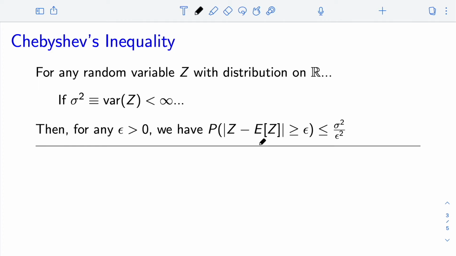So now we've moved from taking a positive random variable and bounding its tail probability in terms of its mean to a not necessarily positive random variable and bounding how far it is from its mean in terms of its variance. And we'll see Chebyshev's inequality is relatively straightforward to prove using Markov's inequality. Chebyshev's inequality was one of the critical components that we used when proving the weak law of large numbers. So to prove this, we are going to choose an arbitrary epsilon greater than 0.